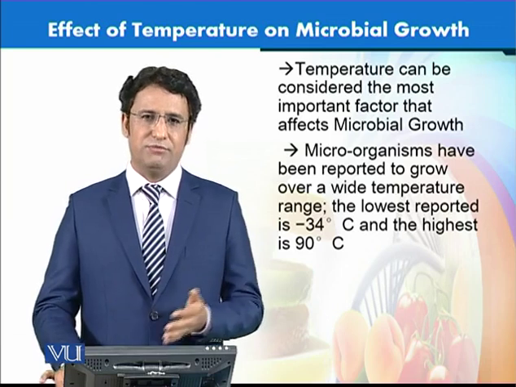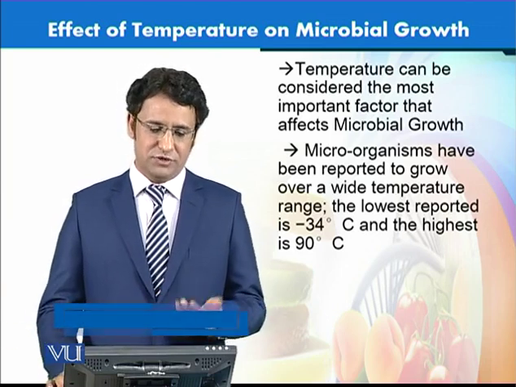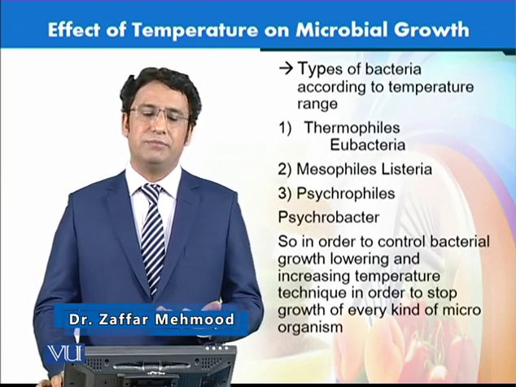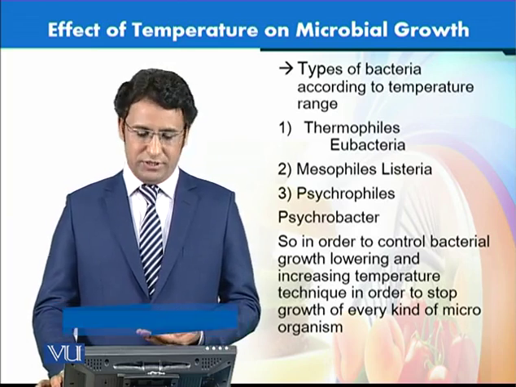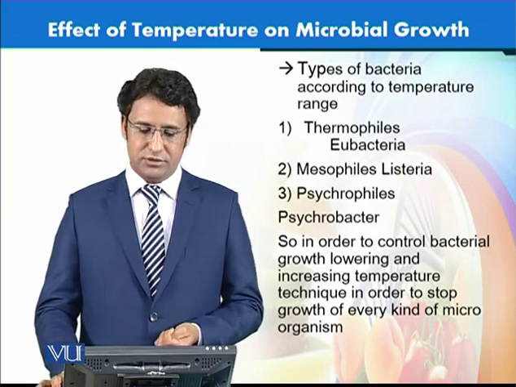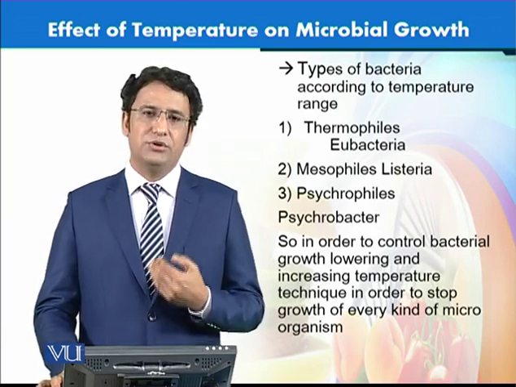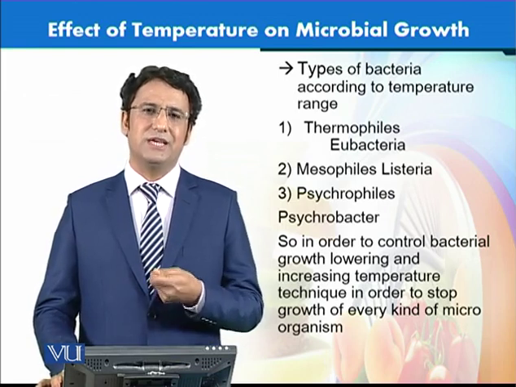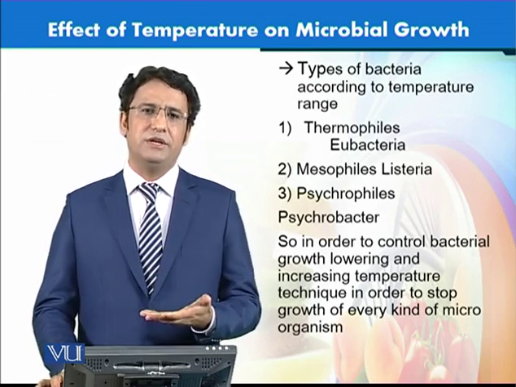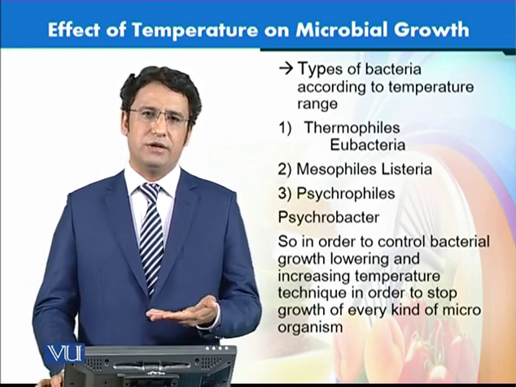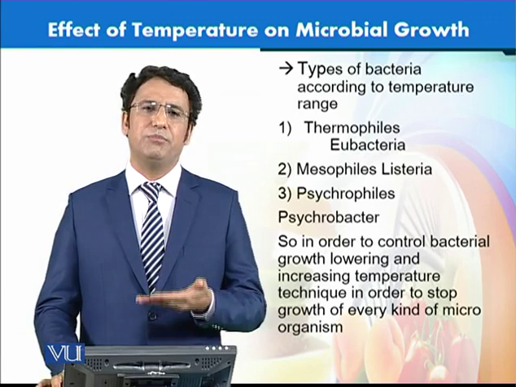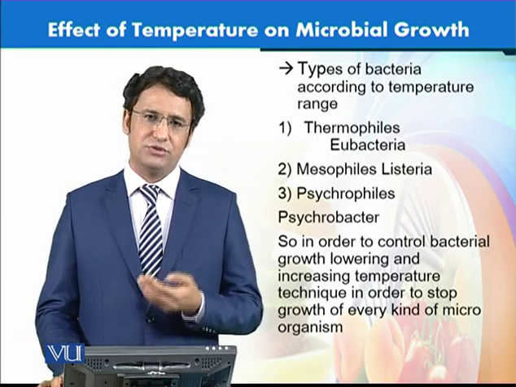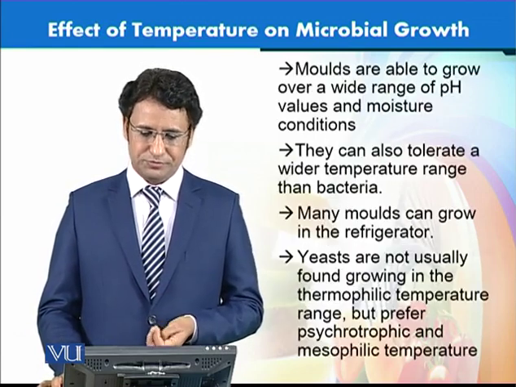So there's a very wide range of temperatures in which different microbes can grow. As we discussed earlier, they are classified on the basis of temperature as psychrophiles, mesophiles or thermophile bacteria. Once we know the pattern of growth of these microorganisms, or the desirable temperature range, we can change the temperature of food accordingly so that we can produce unfavorable conditions for microorganisms in specific kinds of foods, and we can stop or reduce their growth in food.